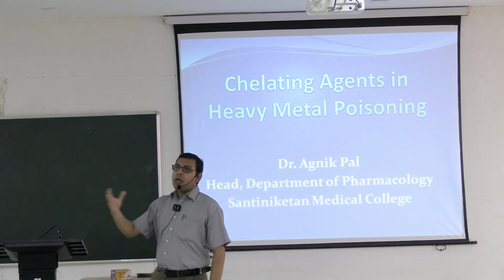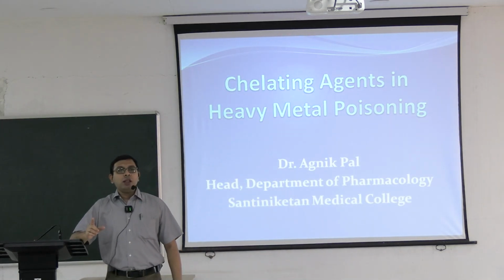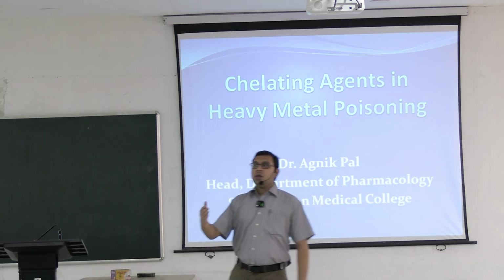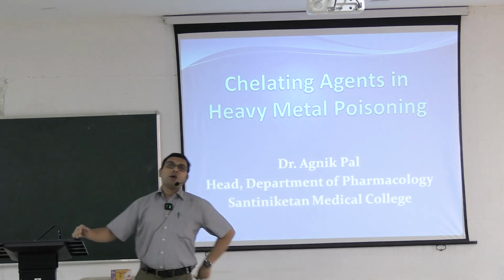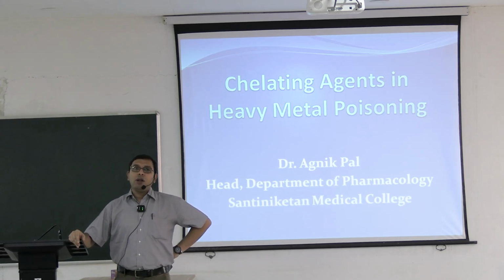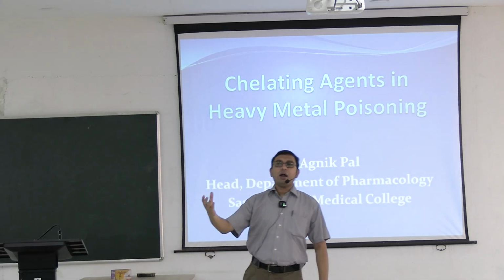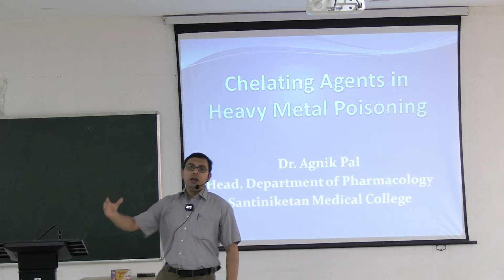And through this, heavy metal poisoning happens. Mostly these are chronic heavy metal poisoning. And of course, there are some instances of acute heavy metal poisoning when high doses of lead or mercury or some other metal come into the body of one individual.